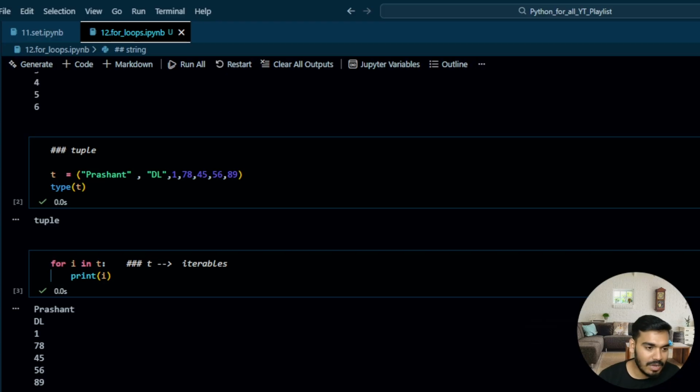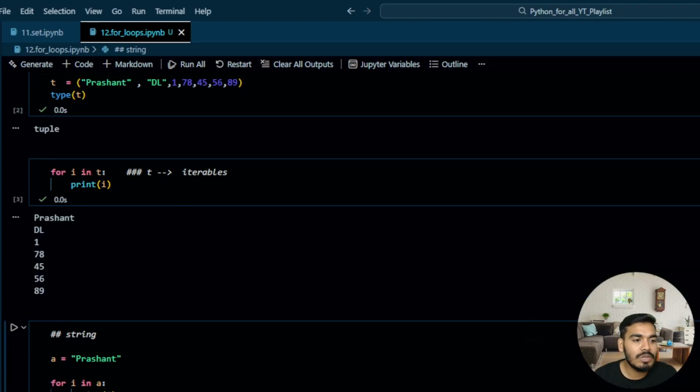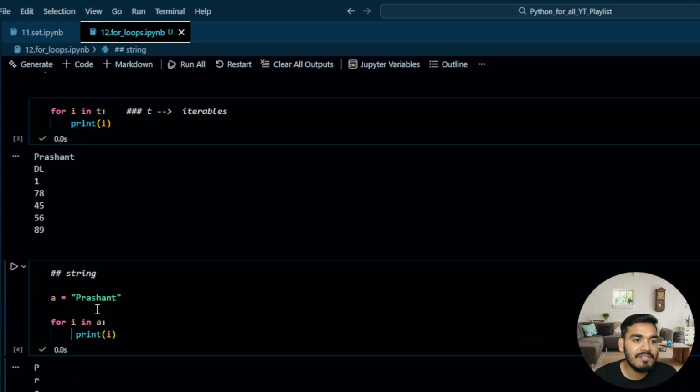So what is the issue? Okay, it should be here. Perfect. Now, as soon as I execute this, it is going to iterate each and every character and give that separately. So how is this going to work? In the first iteration, it is going to take the P and assign it to I, and that I is going to print P over here.